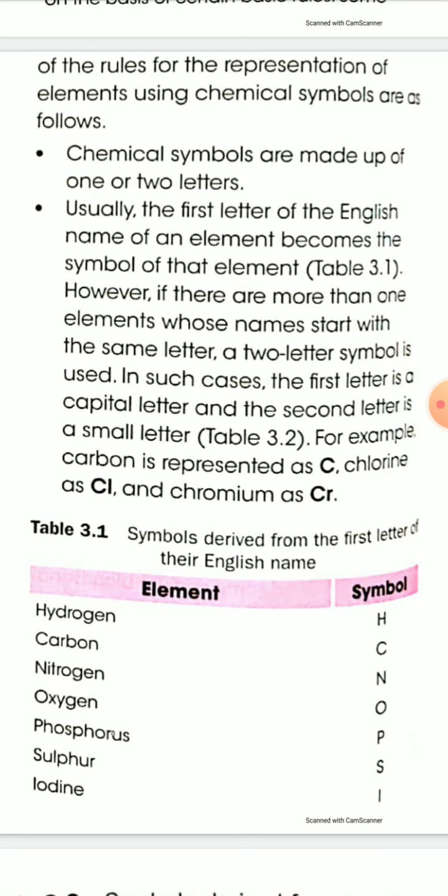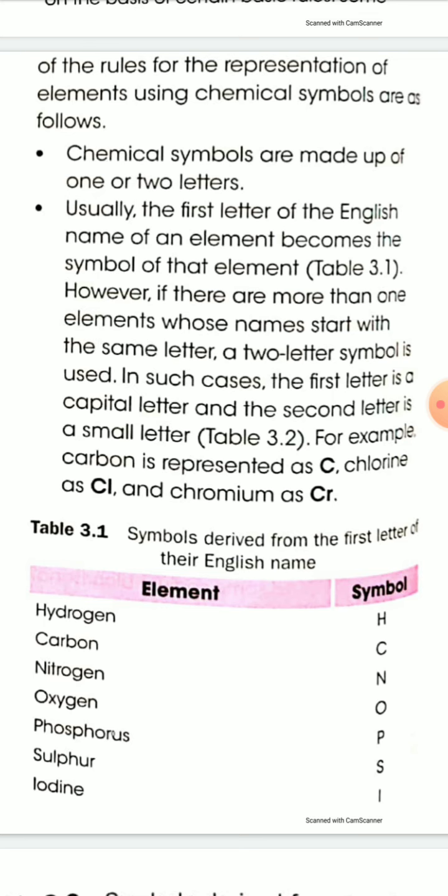Now, second rule. If there is more than one element whose name starts with the same letter, a two-letter symbol is used. In such cases, the first letter is a capital letter and the second letter is a small letter.